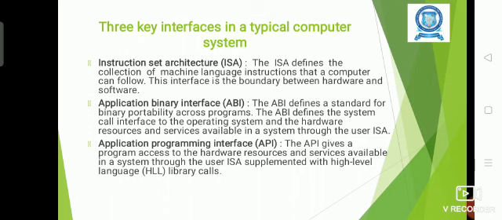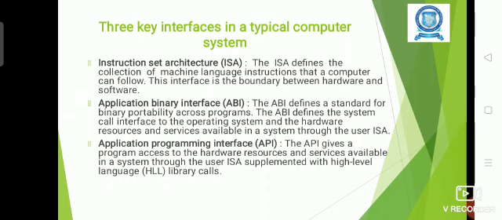It provides binary portability across all the software or programs, so that the hardware can access the software. Otherwise, we can say that with the help of the ABI only, the hardware can process the application software with this binary portability facility.